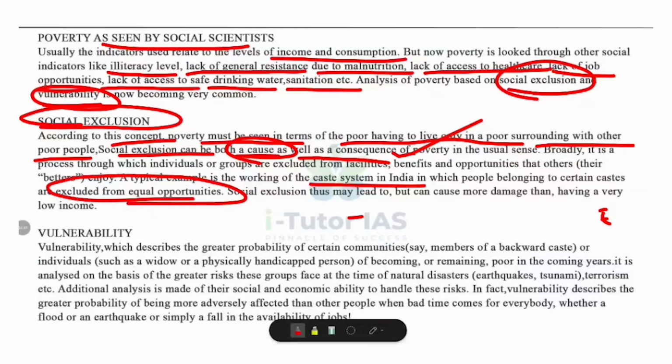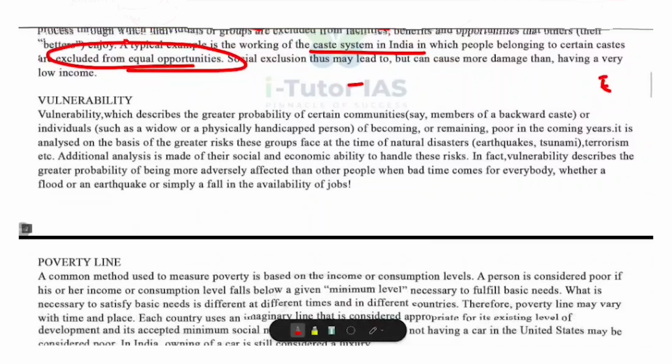Why is it worse than low income? Okay, if you only have less money, you may still get a chance to improve. But if you are excluded from schools, jobs, or community life, your growth is blocked permanently. This makes social exclusion a deeper form of poverty.